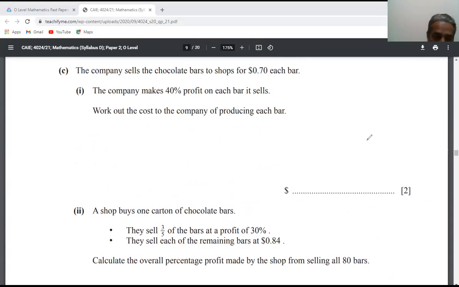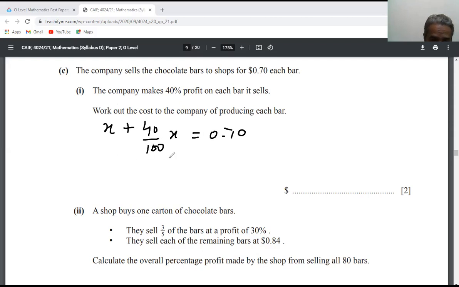The company sells the chocolate bars to shops for 0.70 each bar. The company makes 40% profit on each bar. So that is the selling price, and we don't know the cost price. The formula is x plus 40% of x is equal to 0.70.